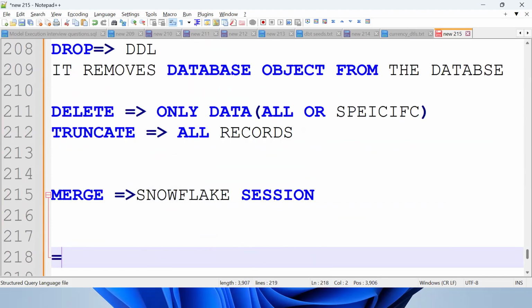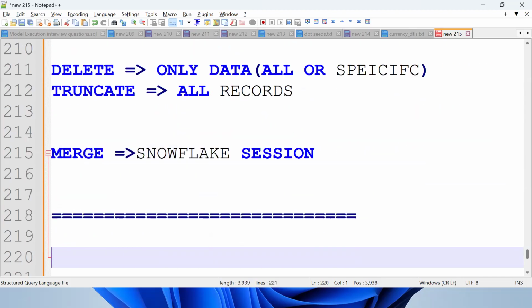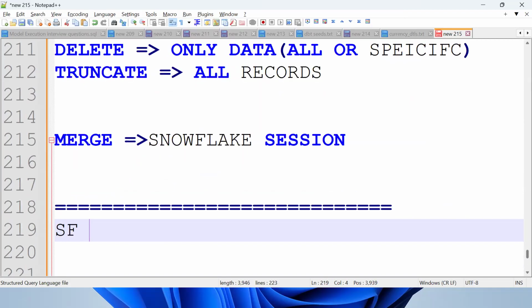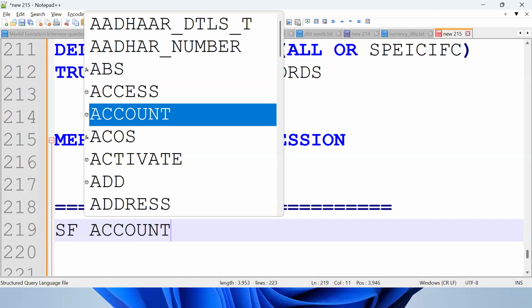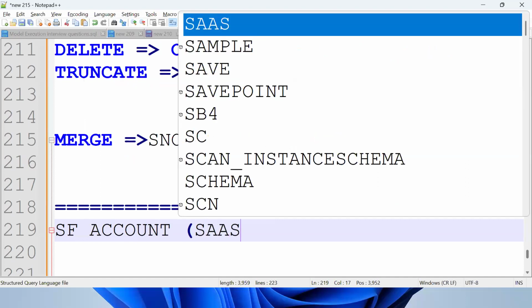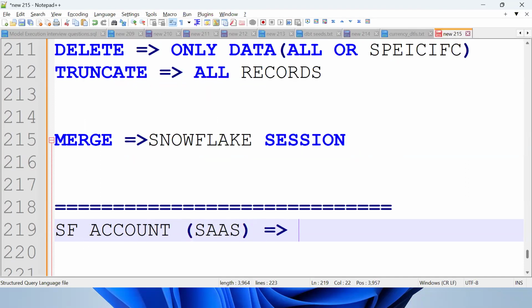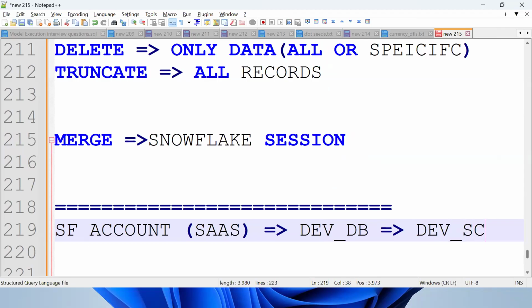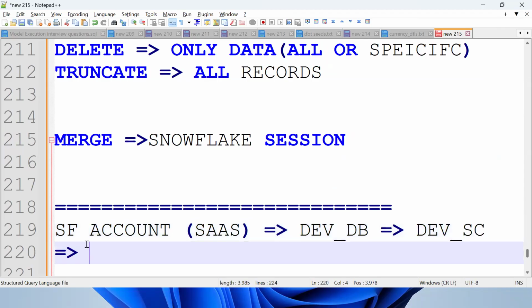Before that, suppose I want to create any database object. First, you should have one Snowflake account, which is a SaaS model. Then one development database and a development schema. Then how to create a table?